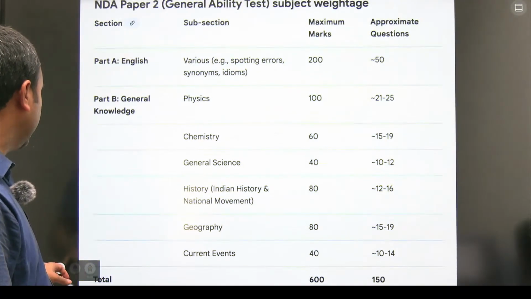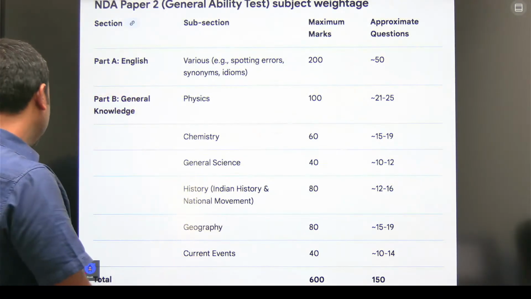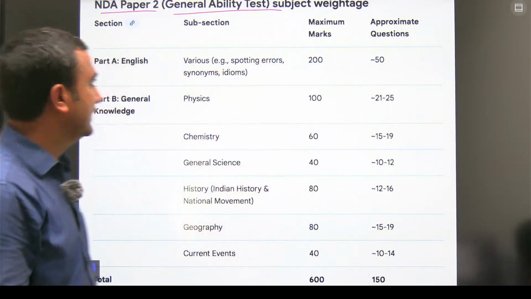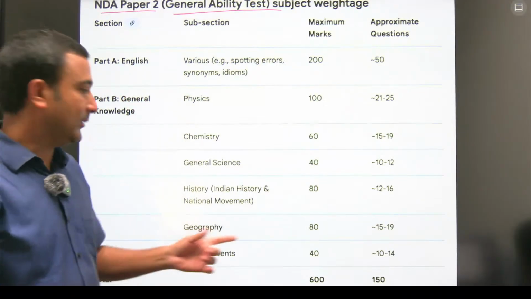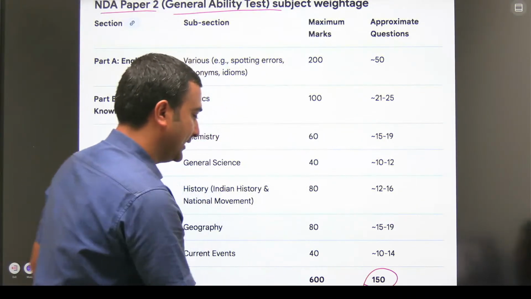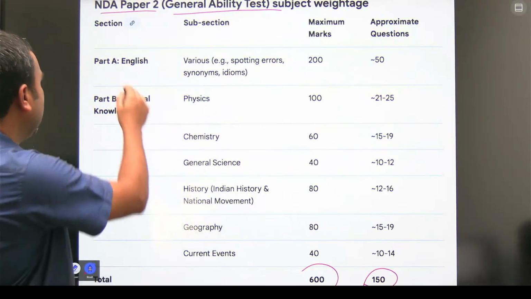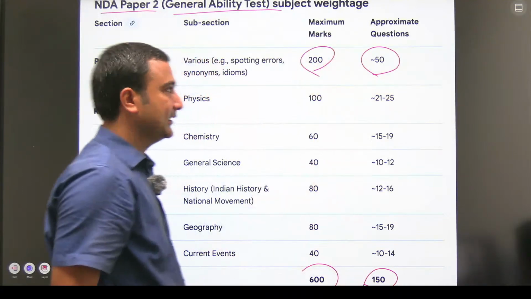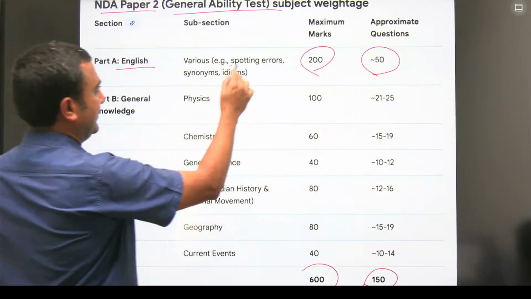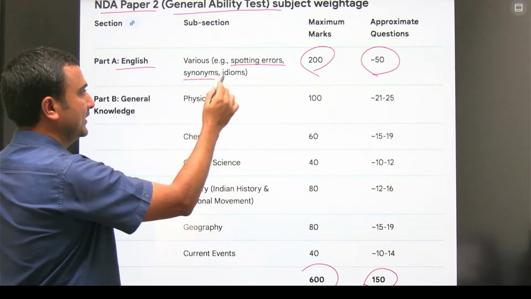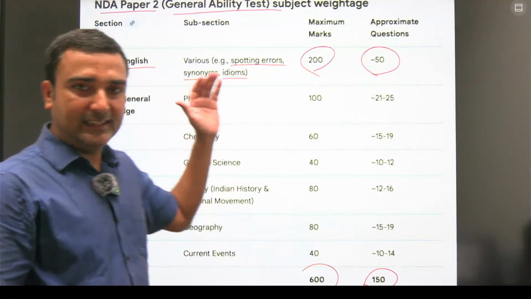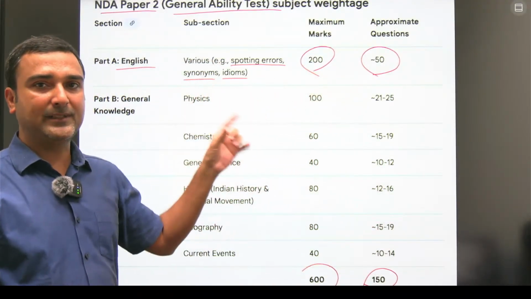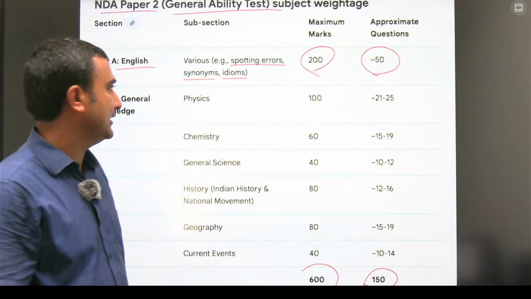Next, we are going to see the questions which were asked in NDA paper 2 general ability test, subject wise. Means how many questions were asked from the total 150 questions for 600 marks. For the English portion, they were asking 50 questions total for 200 marks. In these 50 questions, there were questions on spotting errors, synonyms, idioms. In the evening or tomorrow, I will be taking the 50 questions which were asked in the September 2025 NDA second examination.